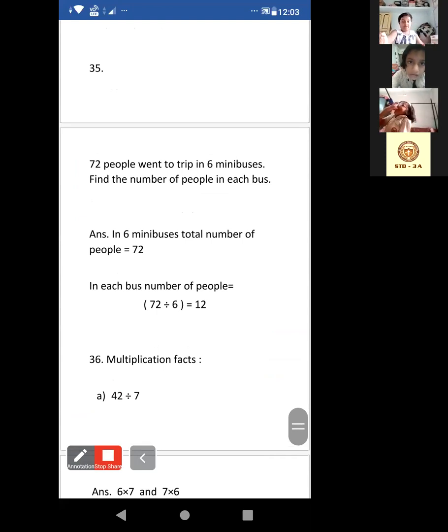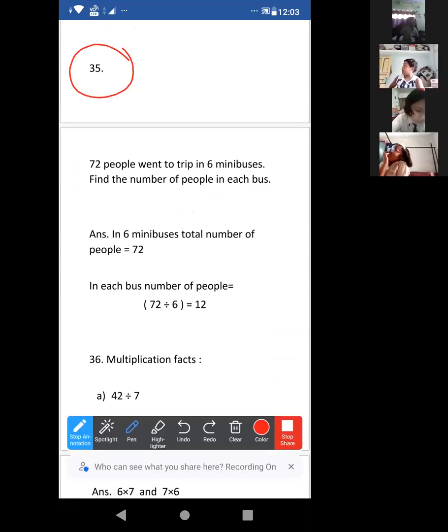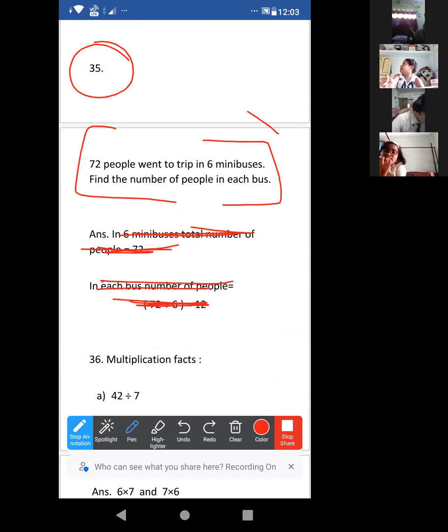Look at this. 35. I'm covering the answer. Just look at the question. No need to write the question. I am just reading. Just listen to me. 72 people went on a trip in 6 minibuses. Find the number of people in each bus.